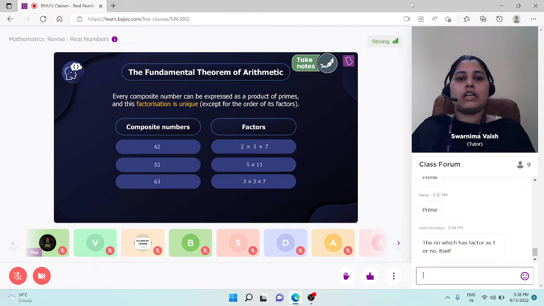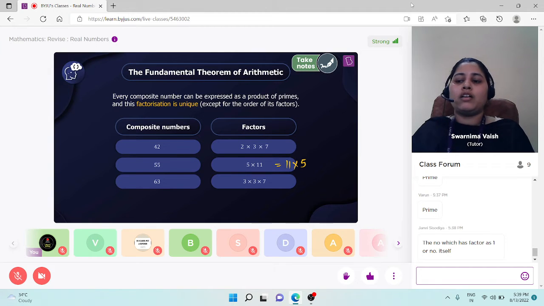Not more than two ways are possible, except the order. Means we can write 55 as 11 into 5 or 5 into 11. So we change the order only, na? Otherwise the factors are the same. So yes, this is a possibility. Otherwise, we can write 55 in only one way as the product of prime numbers.